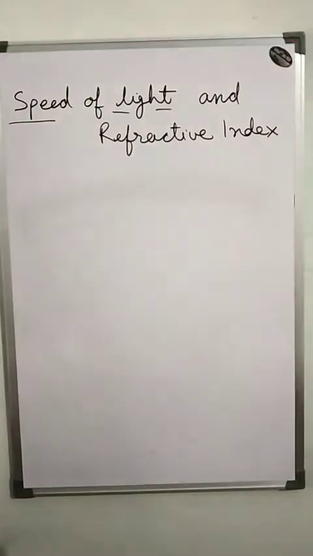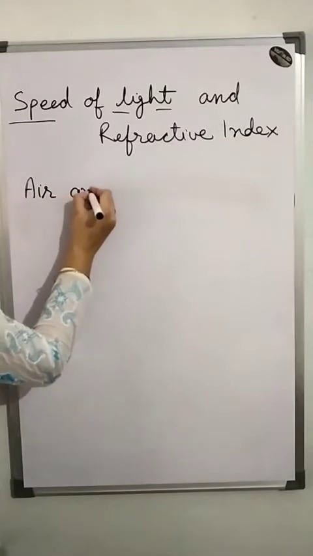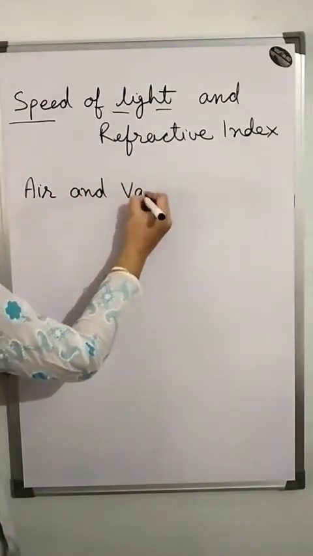Okay. The next topic is speed of light and refractive index. The speed of light has been found to be medium dependent. It means it depends on the medium, and it has been measured to be 300,000 km per second in air and vacuum.